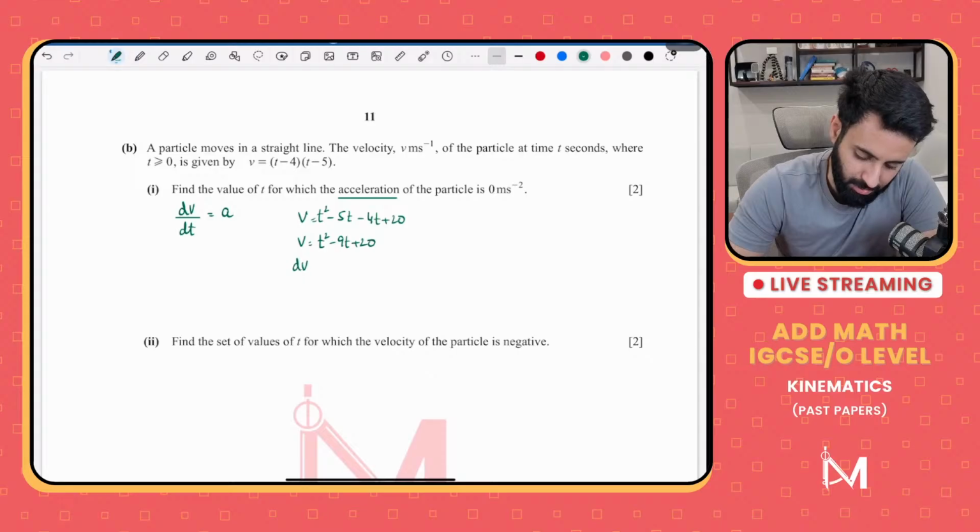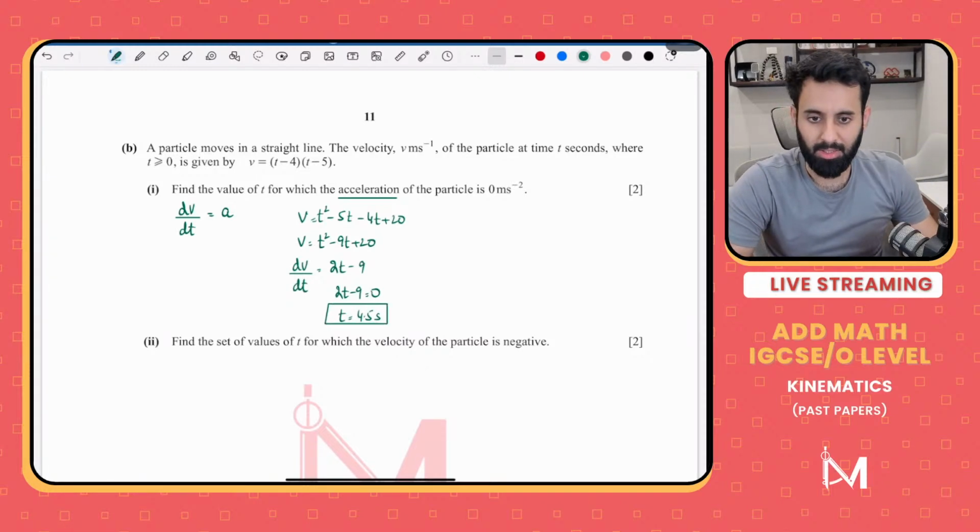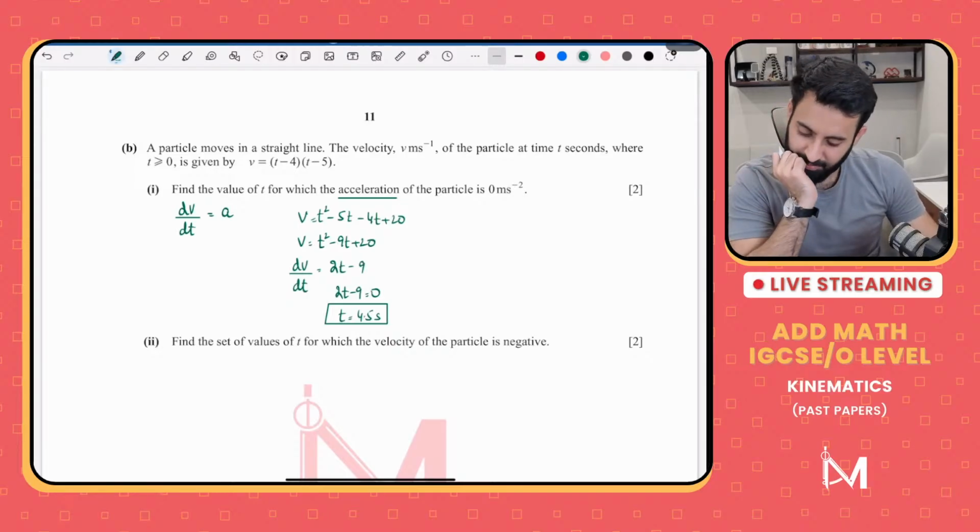Let's differentiate it so we get acceleration. So dv upon dt is 2t minus 9. Let's set this equal to 0. So 2t minus 9 is equal to 0. That means t is equal to 9 upon 2 or 4.5 seconds. That's it. Okay, that's the answer to the first part.